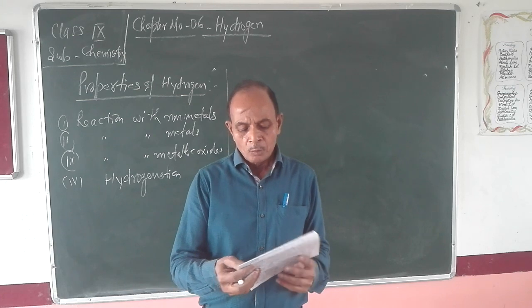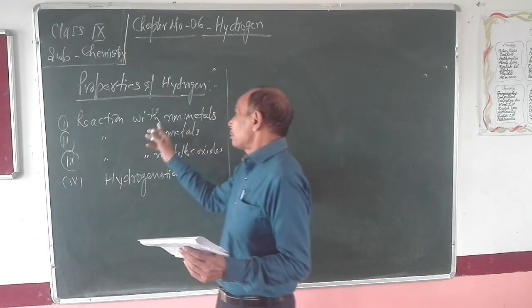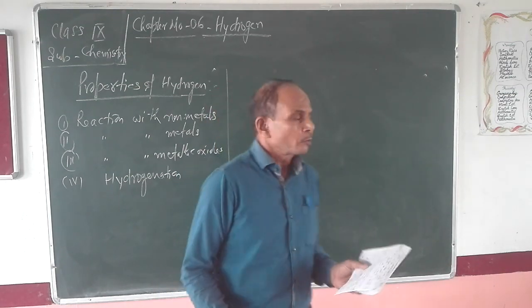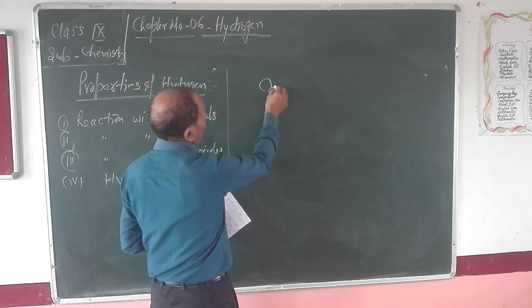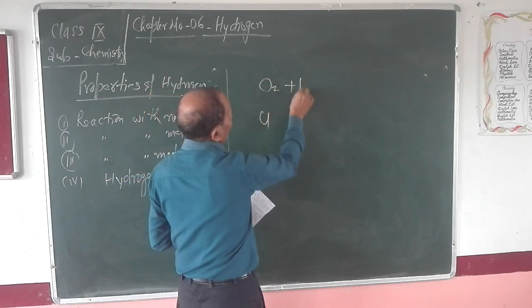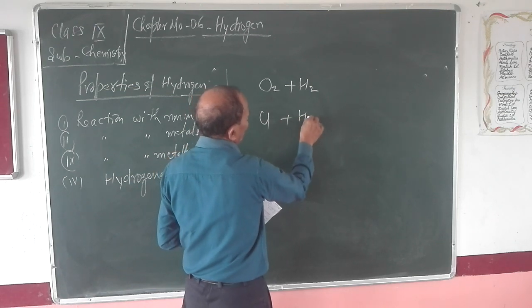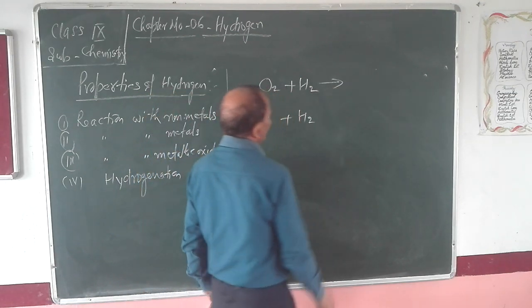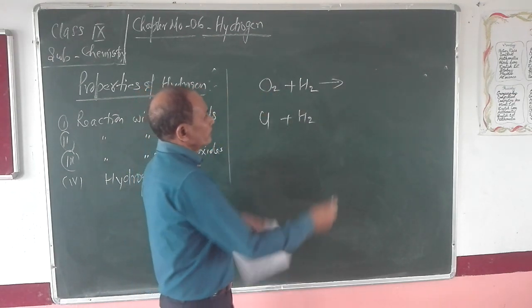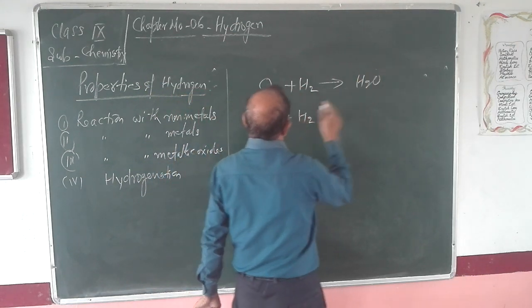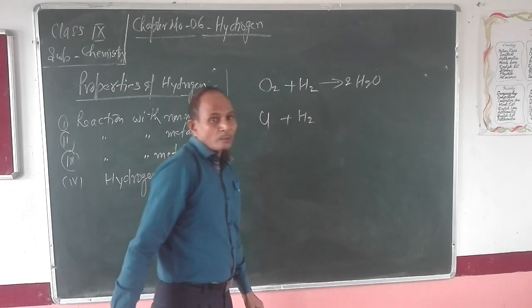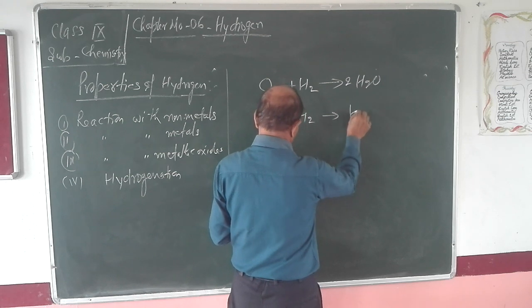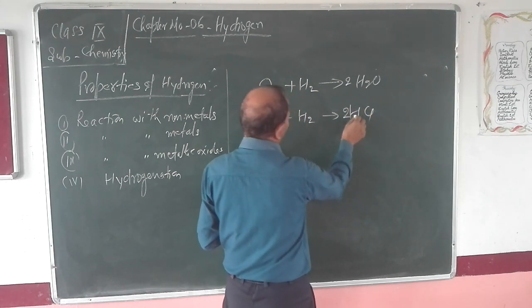Now chemical properties. First, reaction of hydrogen with non-metals. Hydrogen reacts with non-metals, for example, oxygen, chlorine. When hydrogen reacts with these non-metals, it forms its respective compounds. When hydrogen reacts with oxygen, it will form water. In the same way, when hydrogen reacts with chlorine, it will give rise to hydrochloric acid, HCl.